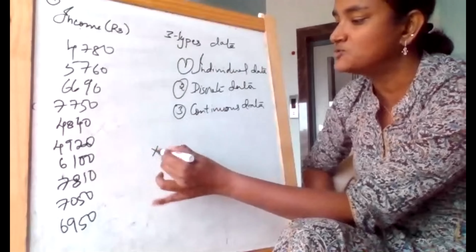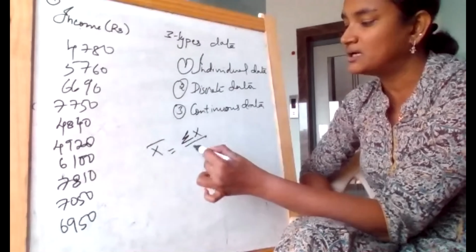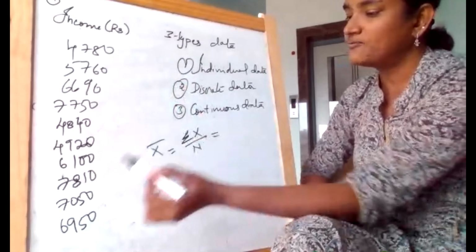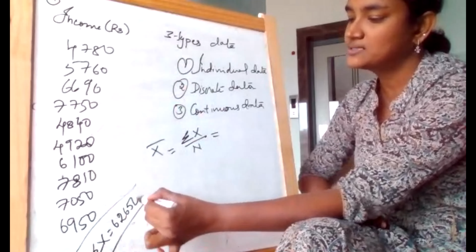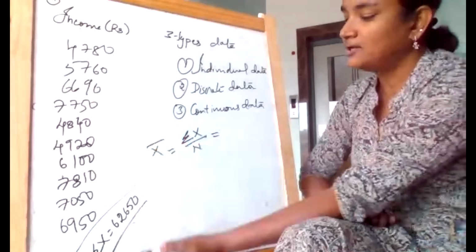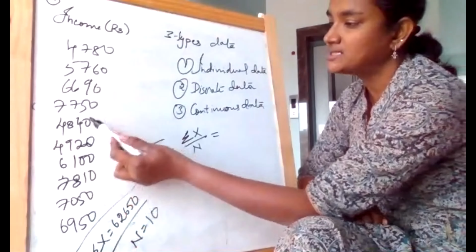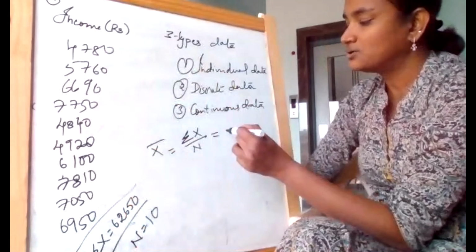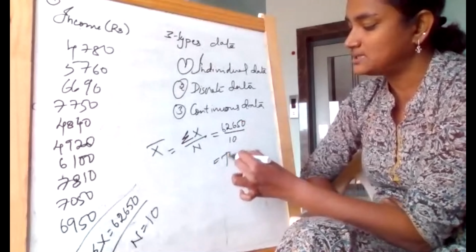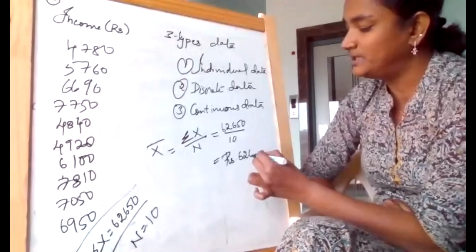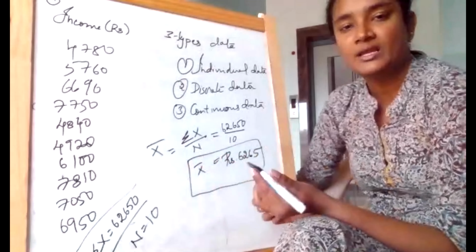to find out the average income. So we all know the formula, which is x bar is equal to summation of x, there is no frequency for the given data, divided by n. So summation of x, when we total this, we got the summation of x value to be 62650. Okay, so the n value they gave in the question itself; anyhow we know 1 2 3 4 5 6 7 8 9 10. So n is equal to 10. So using this, our mean is 62650 divided by 10, which is rupees. The income, the average income or the mean income of the employees is rupees 6265. Am I clear with this?